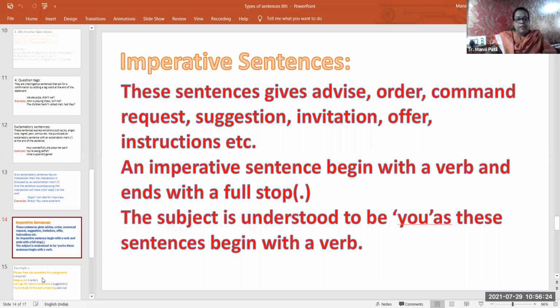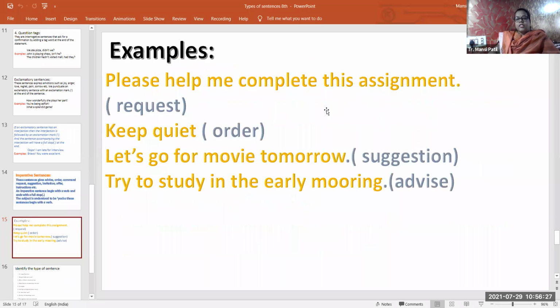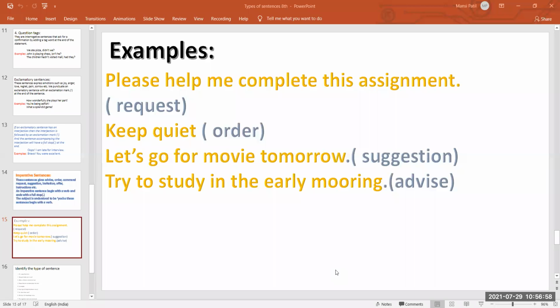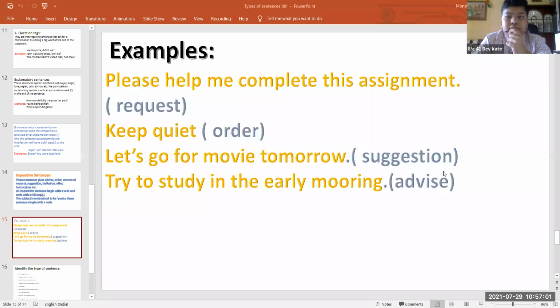So let's see some examples which I'm having here. First one, who will read the first one? Dev, unmute yourself. Read the first example. Okay, teacher. Please help me complete this assignment. Request. Can you give me one more example of request? Yes, teacher. Please, can you turn on the fan? Very good. You can mute yourself. Okay, the next student.